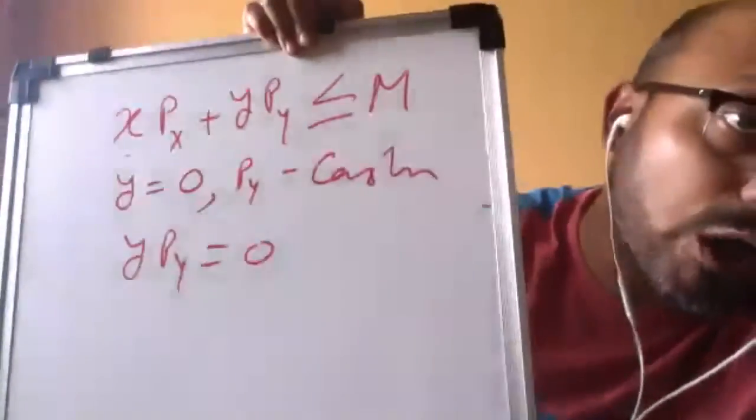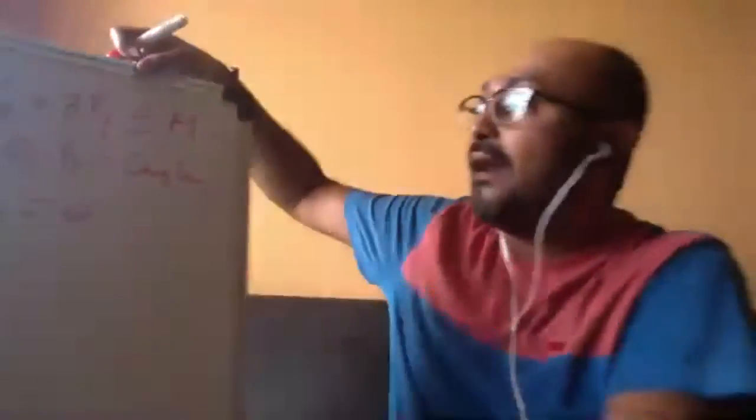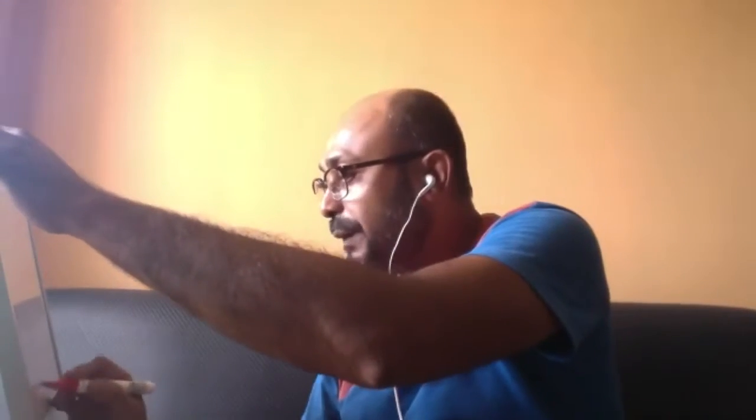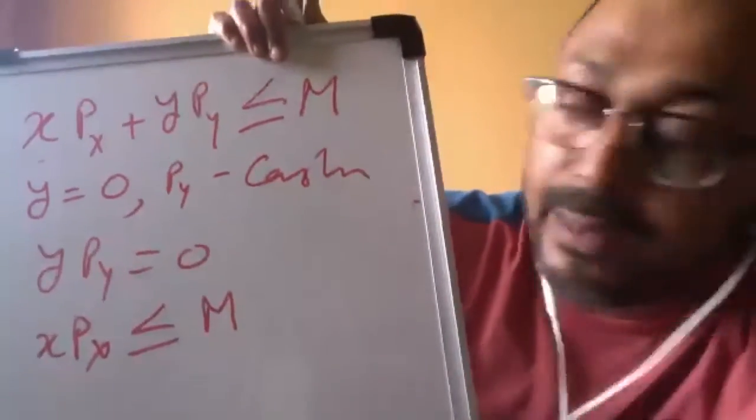Now let us assume the consumer is buying only X. Then Y will be 0, Py is constant, so Y Py will become 0. Then we can write that X Px is less than or equal to M, or you can use the equality sign also, X Px is equal to M.